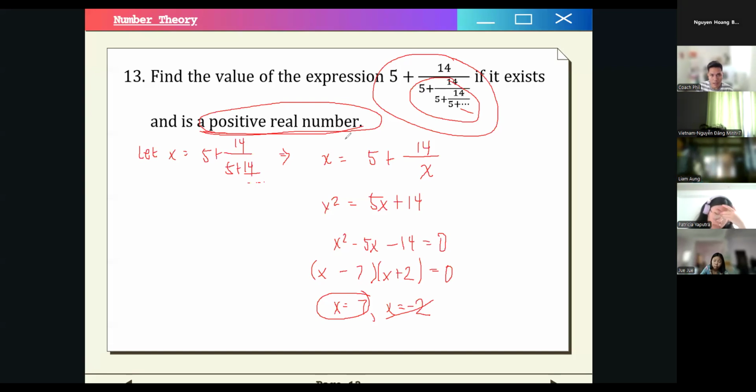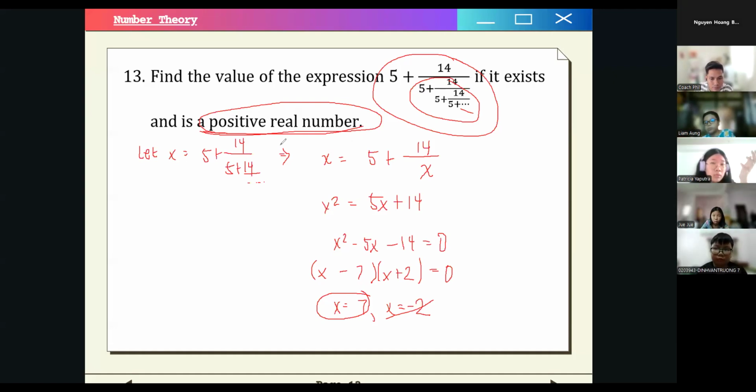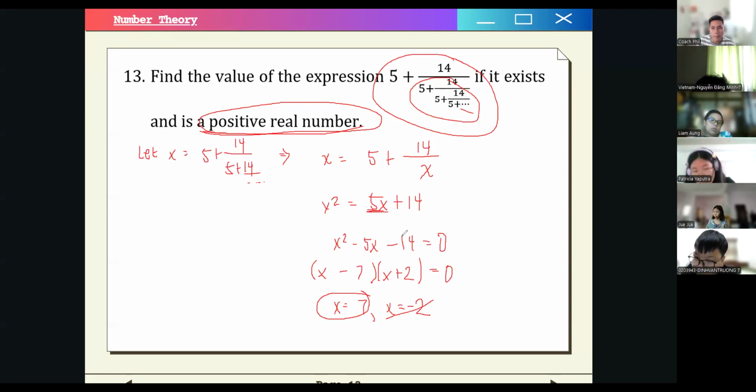So Nguyen Huang Bak, I'm sorry if I'm mispronouncing your name, wants to say something. Oh, well, why 5 become 5x? I don't understand that clearly. Why what? Why 5 become 5x? Okay. This portion right here? Yes.